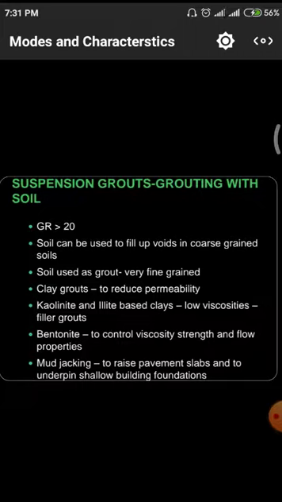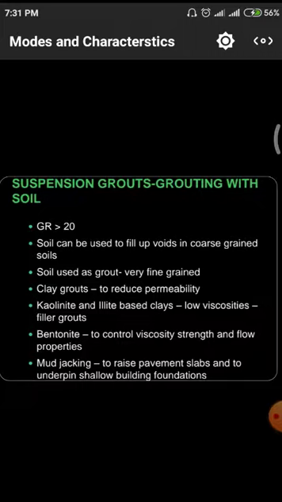Kaolinite and light based clays give low viscosities and filler grouts. And bentonite, one of the clays, controls viscosity, strength and flow properties. And mud jacketing raises pavement slabs and underpins shallow building foundations.